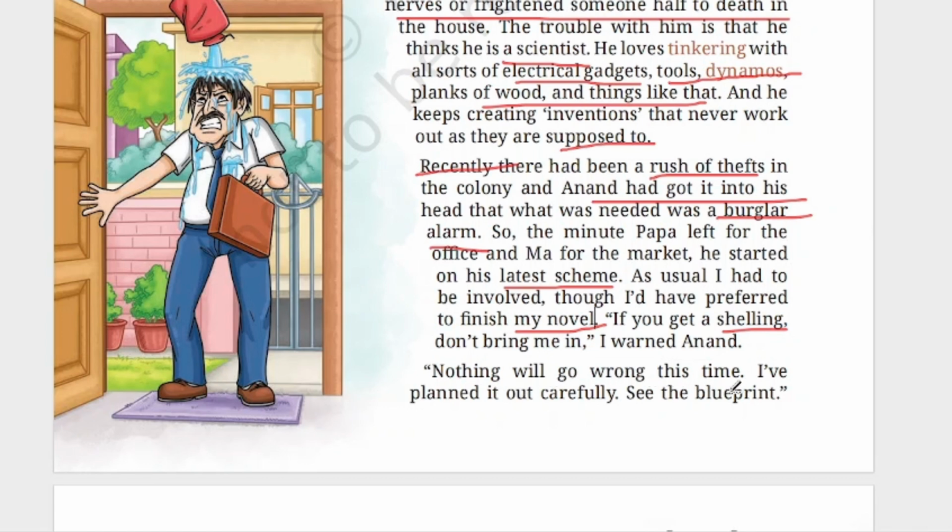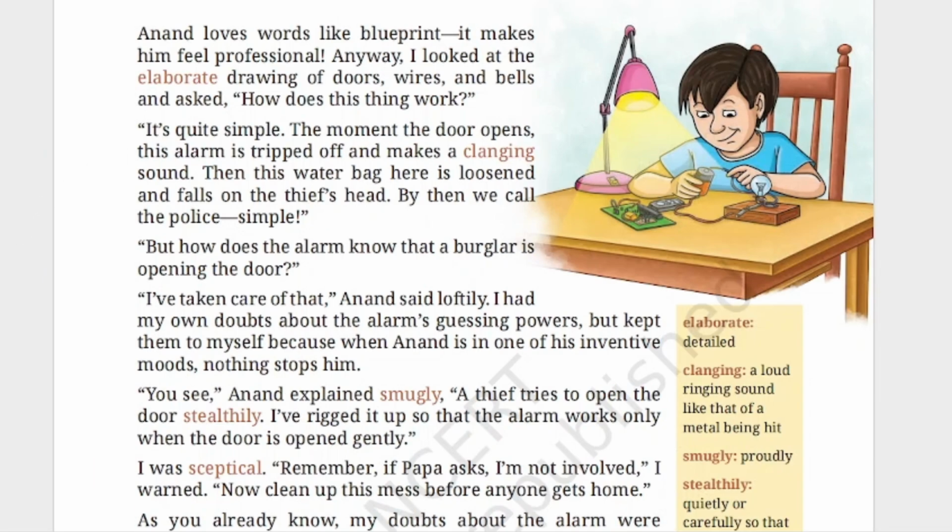Nothing will go wrong this time. I have planned it out carefully. See the blueprint. So now he is so confident that he is showing his blueprint and saying that nothing will go wrong. Everything will be fine. Everything will be going according to the plan. Anand loves words like blueprint. It makes him feel professional anyway. So when he is using words like blueprint and all, you feel that he is a professional, he is a scientist. Anyway, I looked at the elaborate drawing of doors, wires, and belts and asked, how does this thing work?